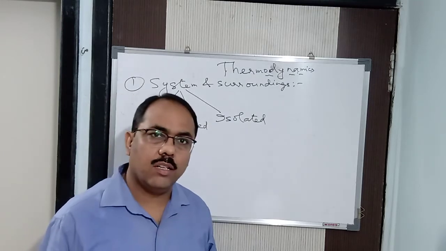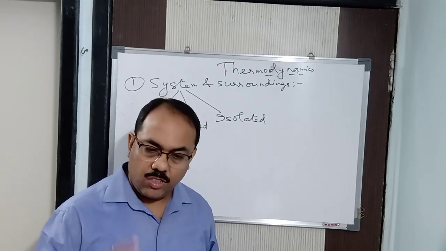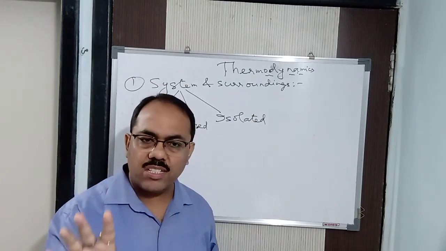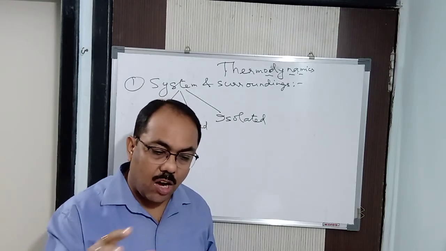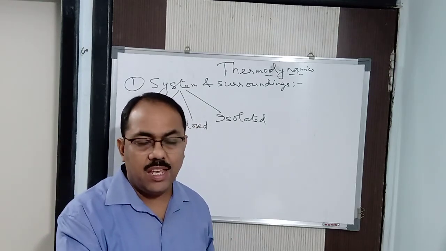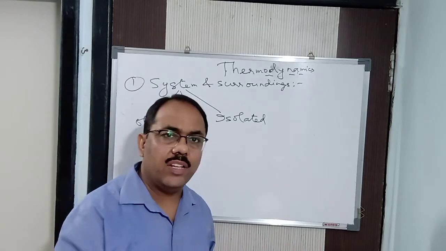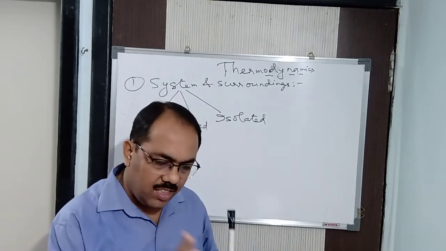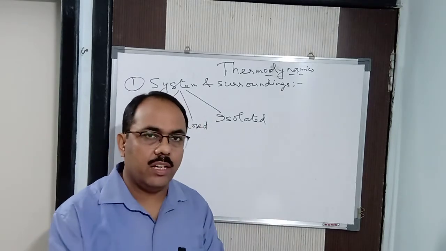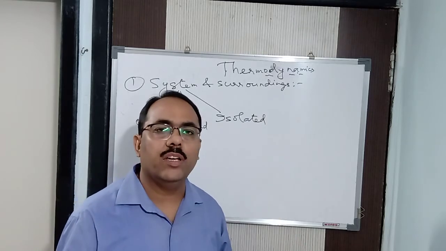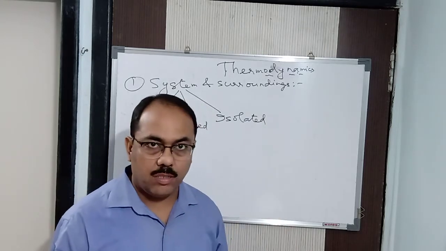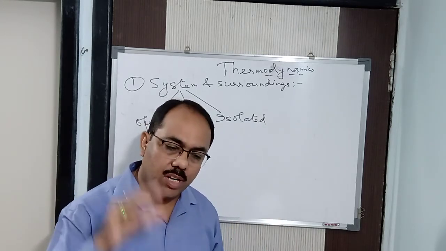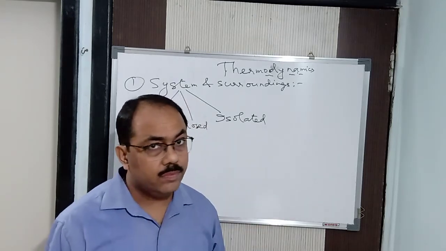I am not concerned of. Got it? To record the temperature of the system, am I seeing how this body has attained this temperature, by loss of heat or by the gain of heat? Only we are seeing what is the initial temperature and what is the final temperature. Suppose I have to measure the change of temperature. Then what do I have to see? Change of temperature is what? Final minus initial. That much only.